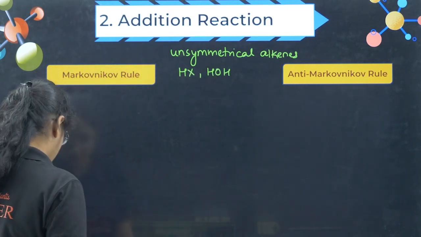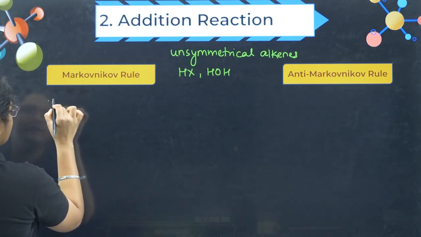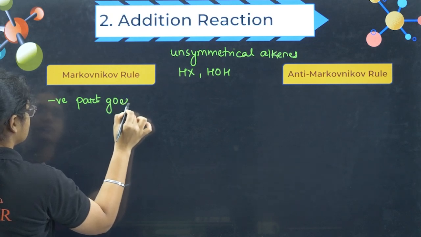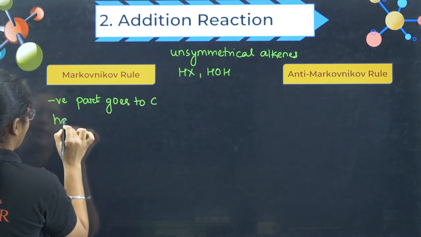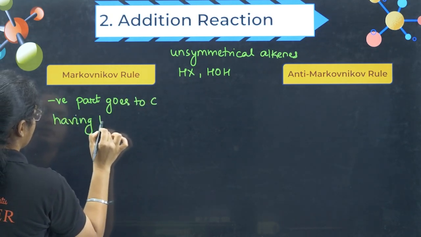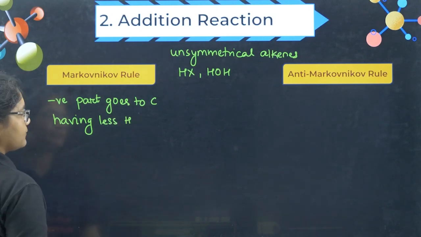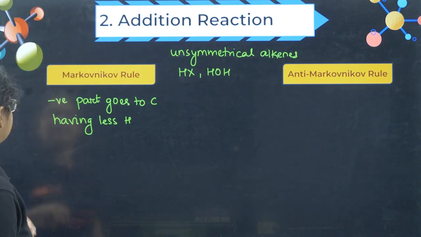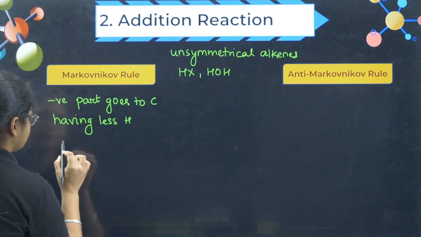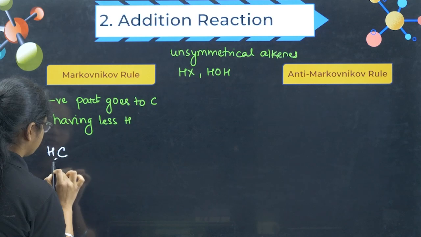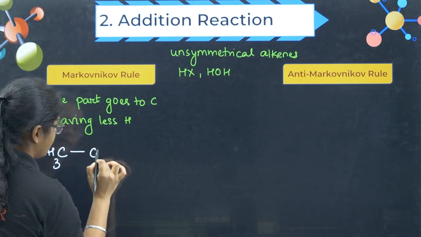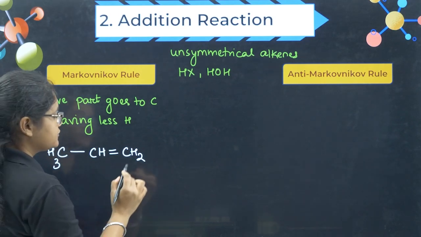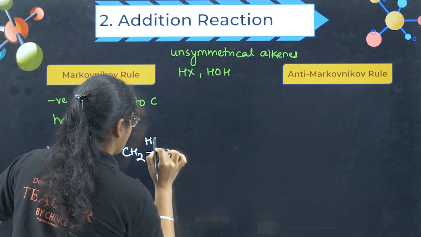Okay. Now what is Markovnikov's rule? Markovnikov's rule says that the negative part goes to the carbon having less hydrogen. And anti-Markovnikov is just the opposite of this one. So let's see one example. Suppose I'll take an unsymmetrical alkene CH3, CH, double bond, CH2. Now suppose for this one I am adding HBr.